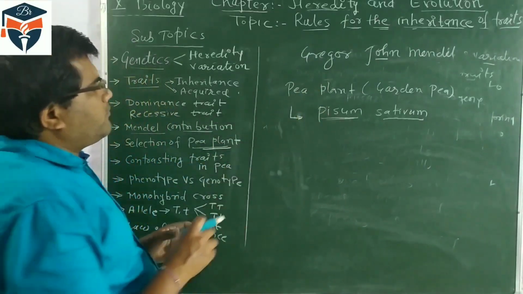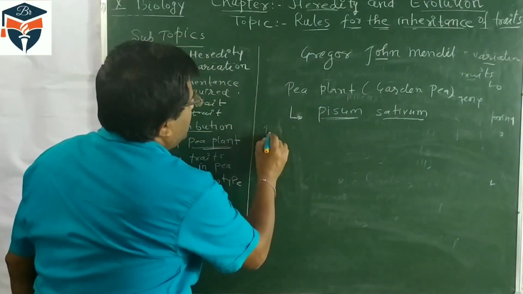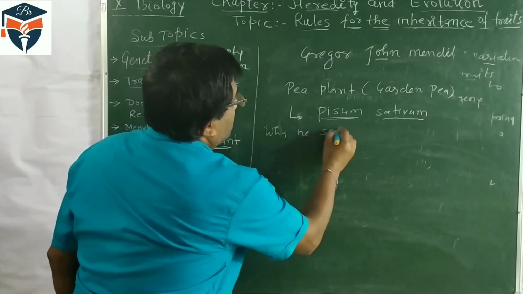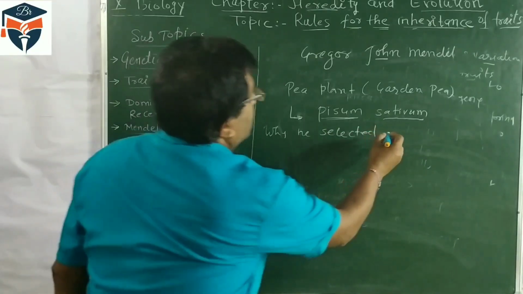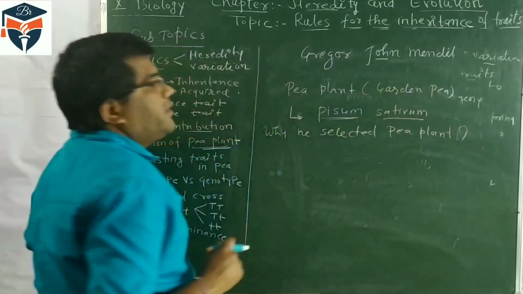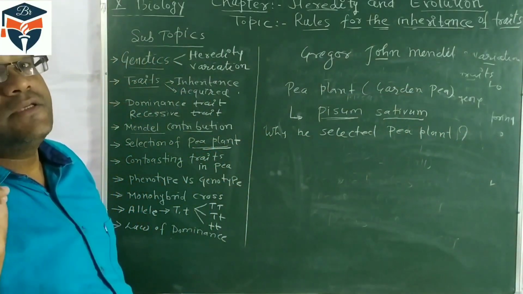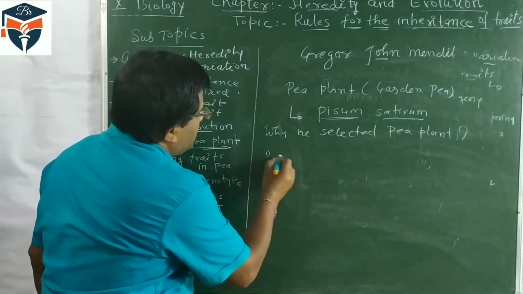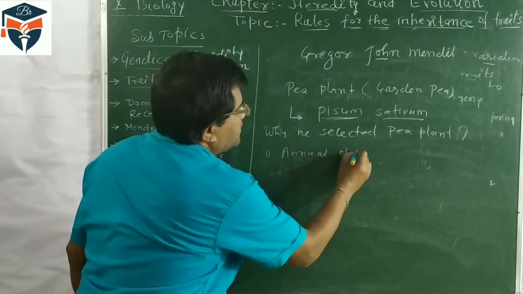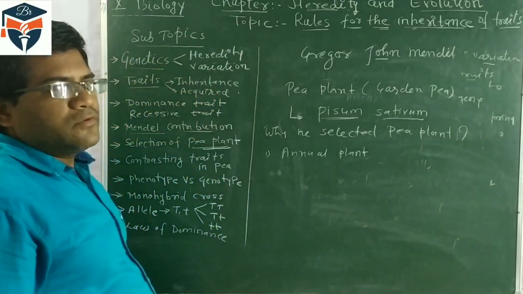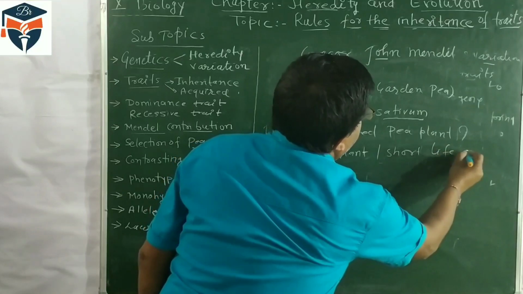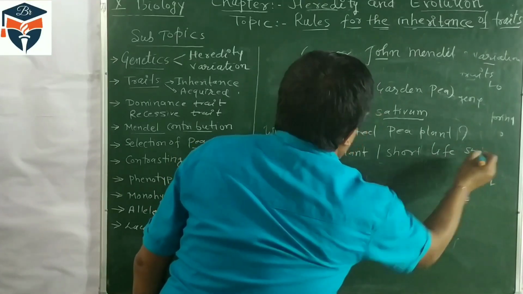pea plant. So first point we have to discuss, why he selected pea plant? Or many times the question comes, why did Mendel select pea plant for his experiment? Number one, the pea plant is an annual plant, so it has a very short lifespan.